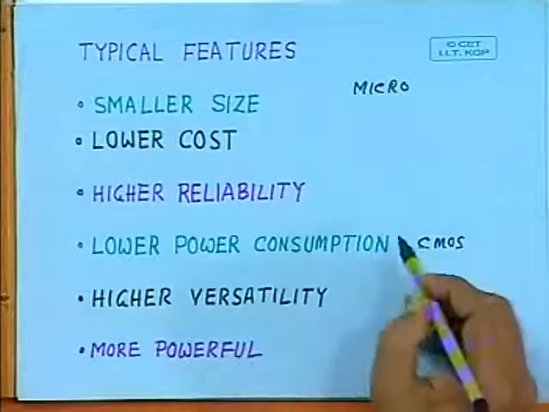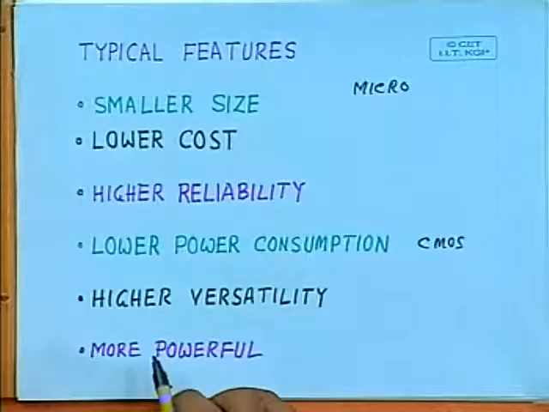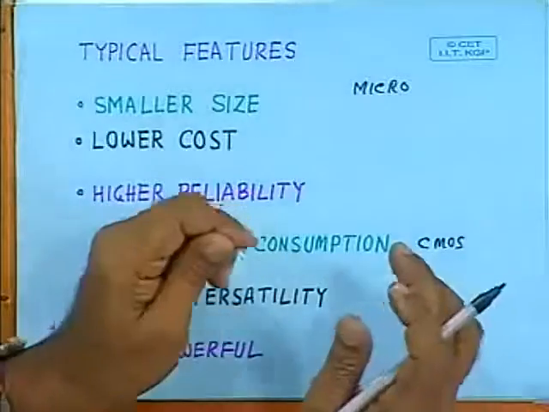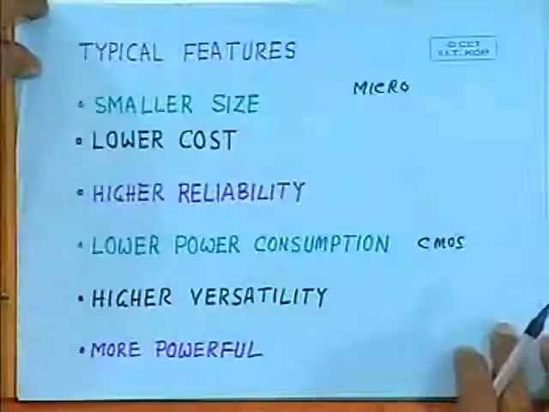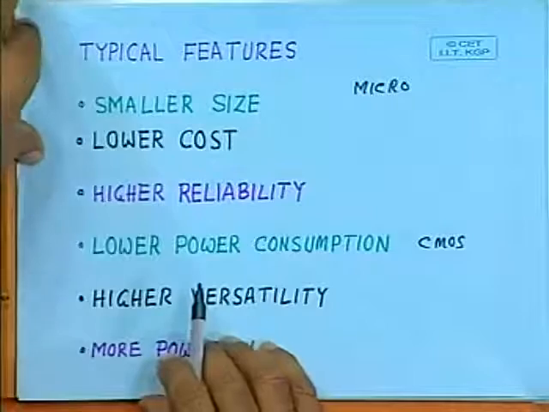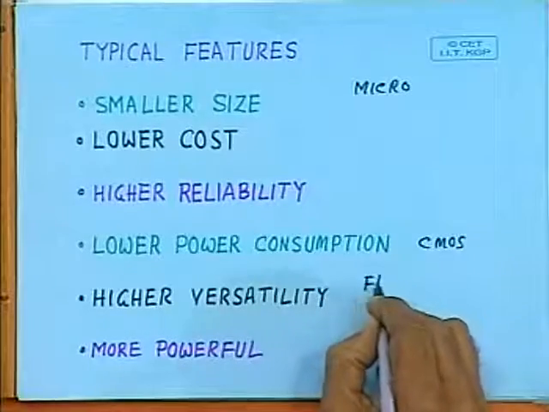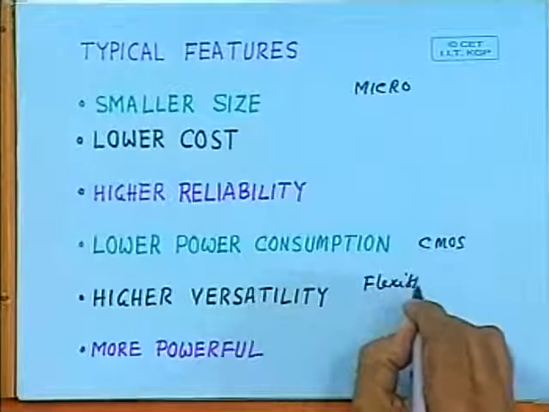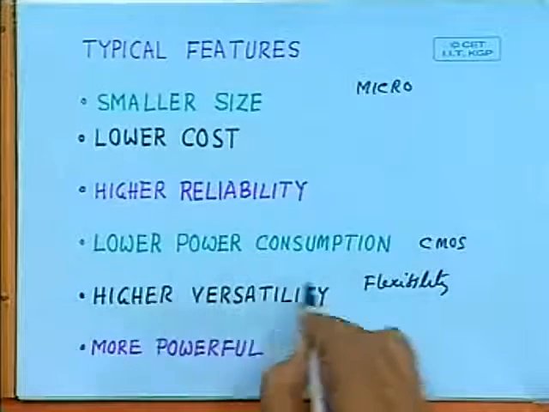However, these micro features do not give you micro performance. The microprocessors and microcontrollers are essentially computers or stored program computers. That means the programmability feature provides the flexibility and versatility.